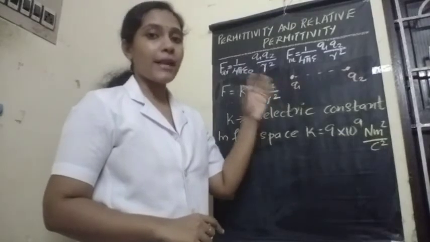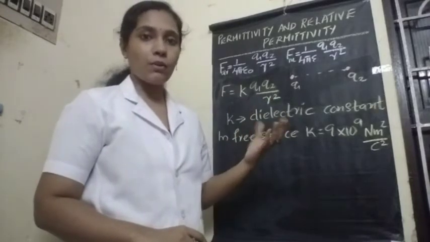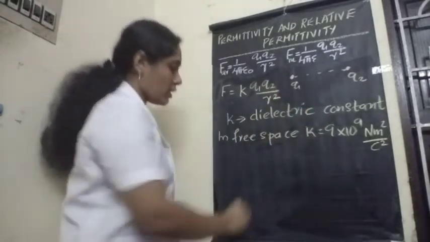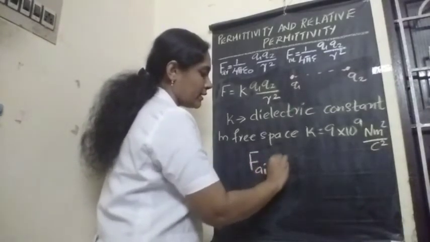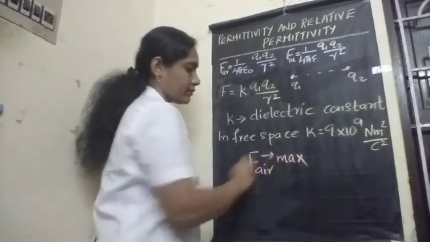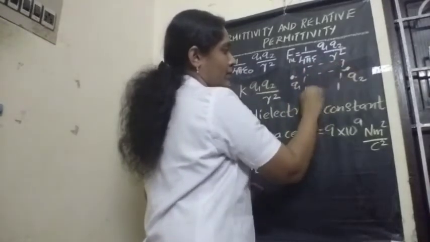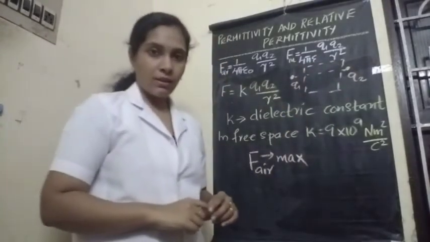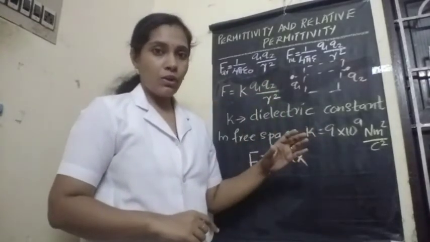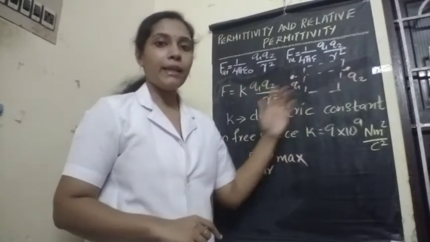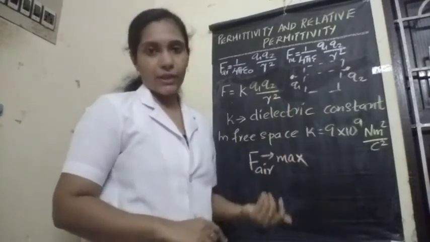So maximum force is experienced when charges are present in free space or vacuum or air. At the same time, if we introduce a medium in between these two charges, the medium will absorb the effect of charges and doesn't allow them to exert maximum force on each other. So the force experienced by the charges will decrease.